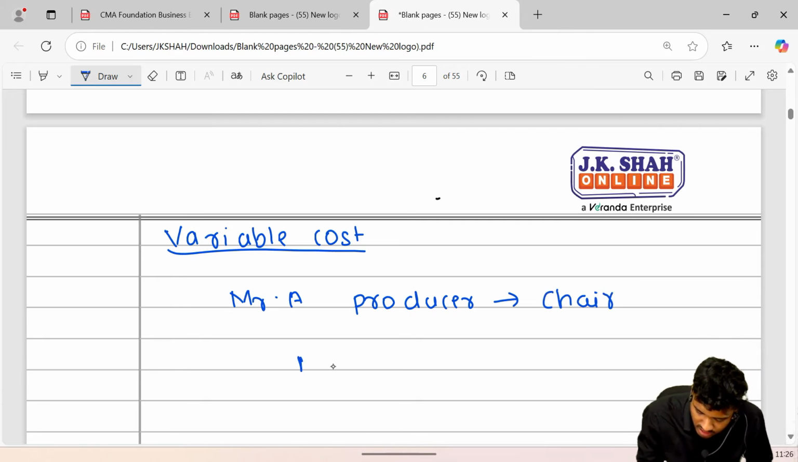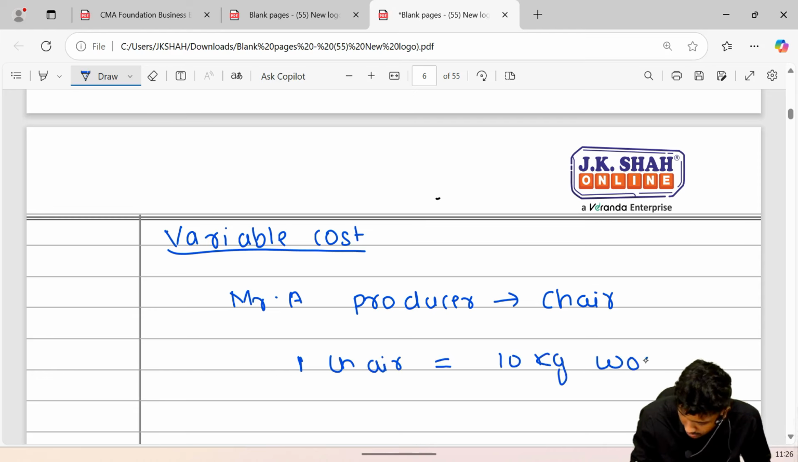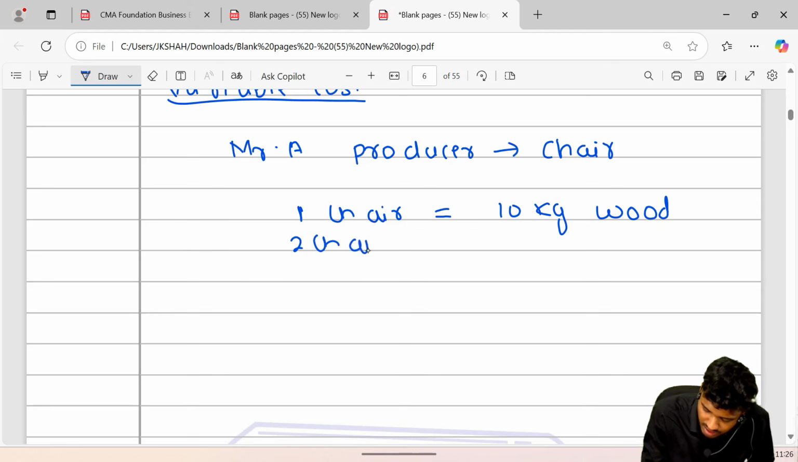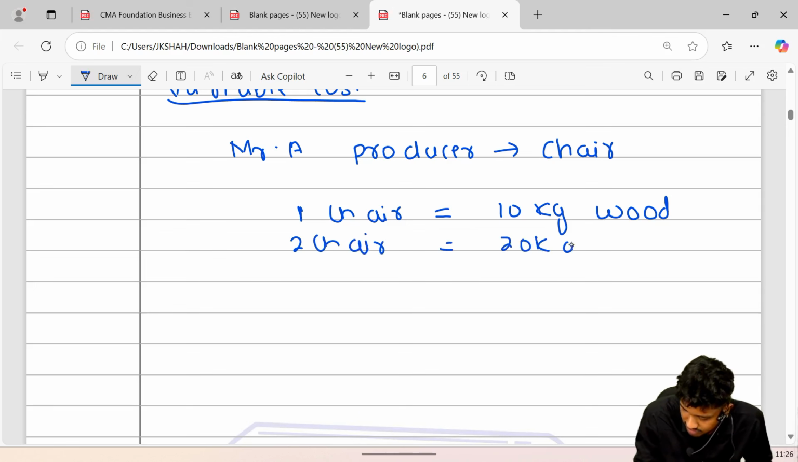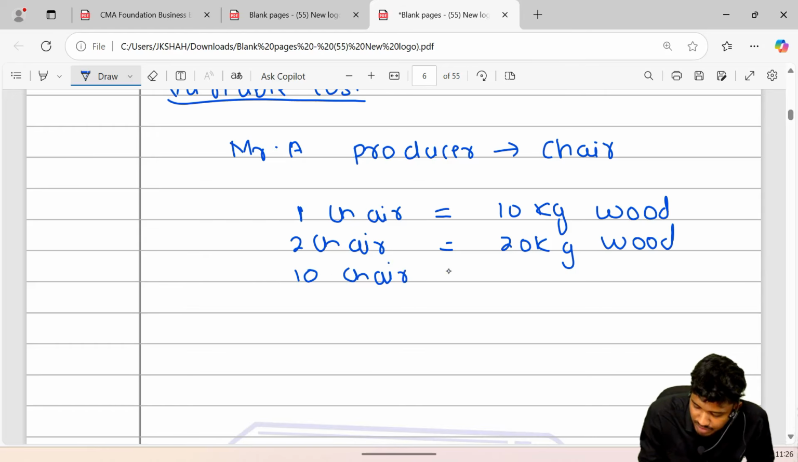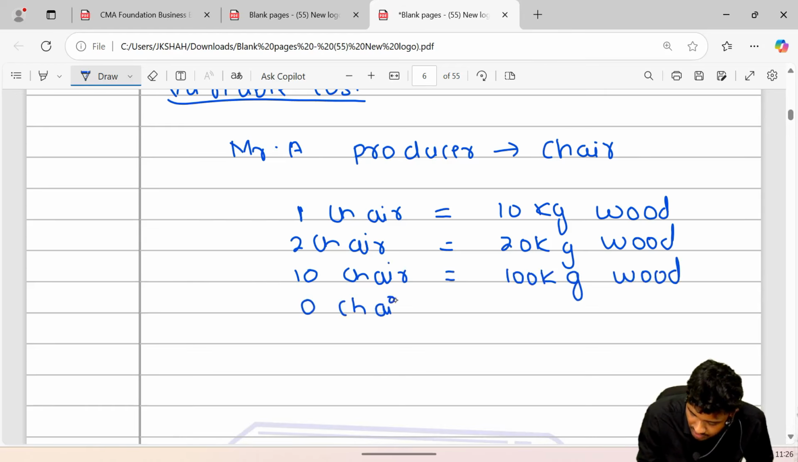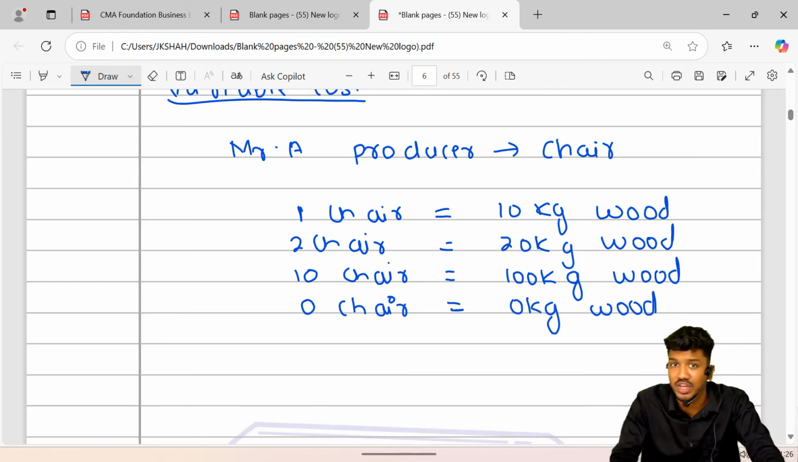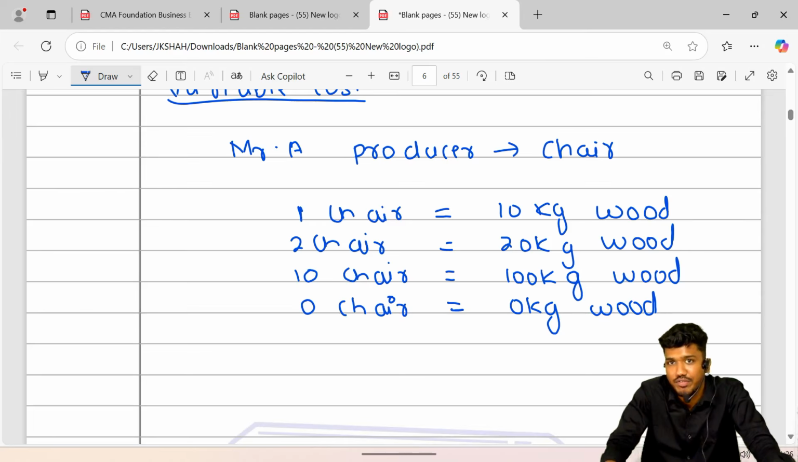For producing one chair, he requires 10 kg of wood. Okay, got this. Next, for producing two chairs, he requires 20 kg wood. Okay sir, got this. And if he wanted to produce 10 chairs, how much input will he require? That is 100 kg wood he will require. And if he is producing zero chairs, then 0 kg wood will be required. Sir, what does that mean? Are we going to get that wood for free? No. This wood we are definitely not going to get for free.